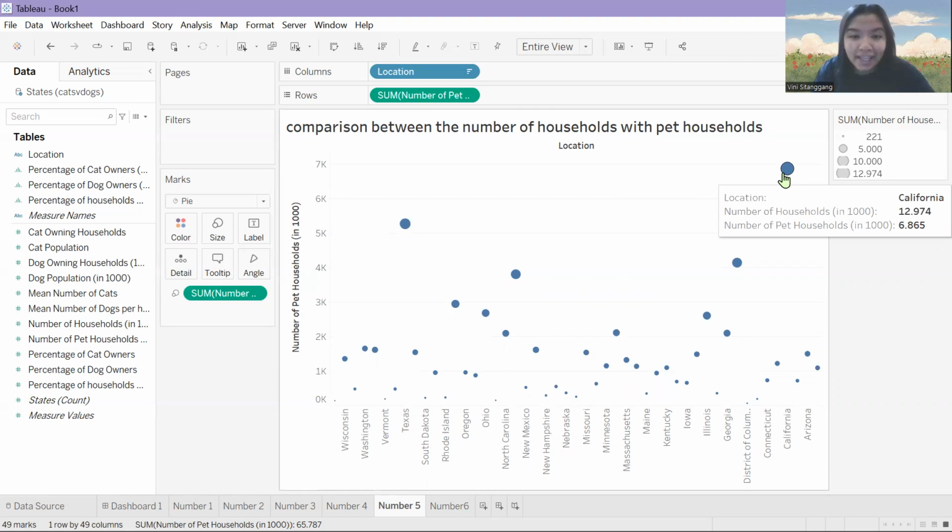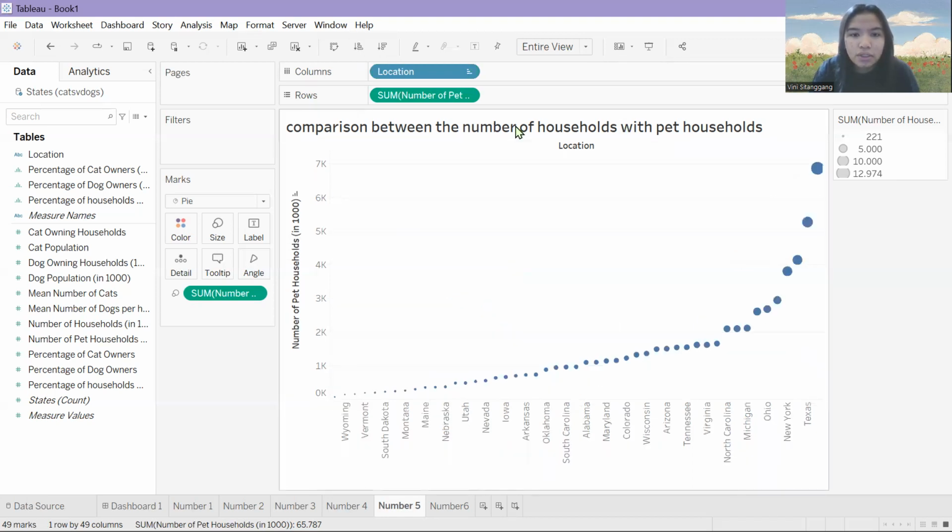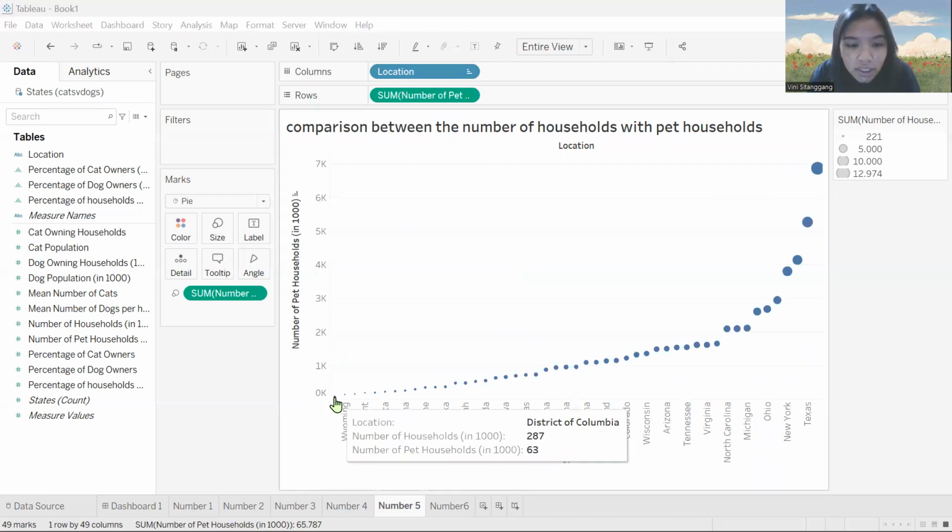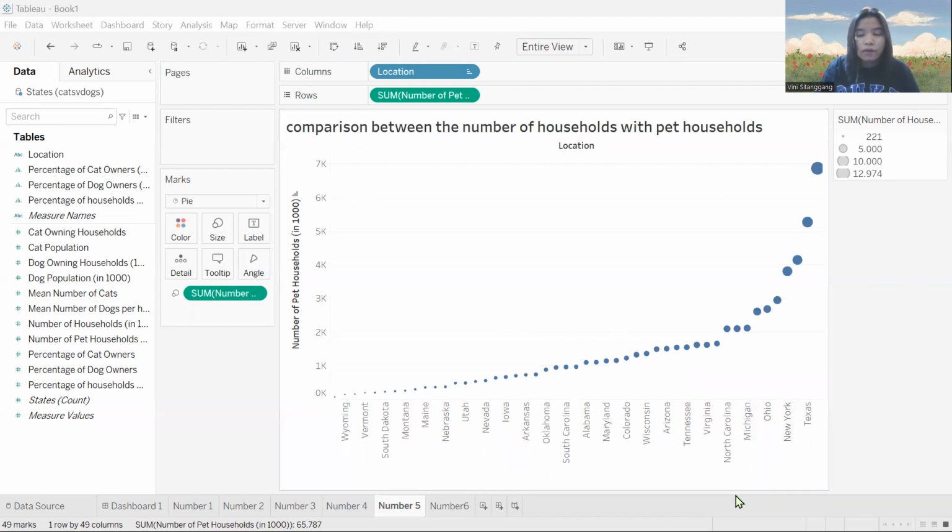The second question is which state has the lowest number of households and pet households. First we arrange our data from the lowest, and we can see that the lowest is the District of Columbia, where the number of households in thousands is 287 and the number of pet households in thousands is 63. So that's all from question number five.